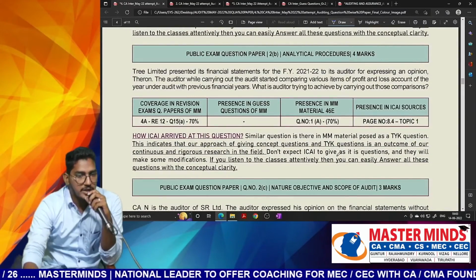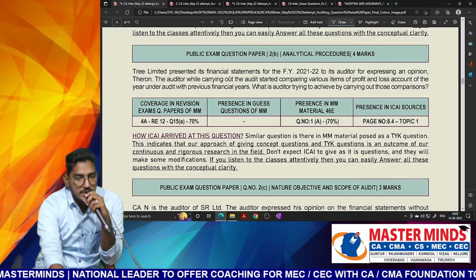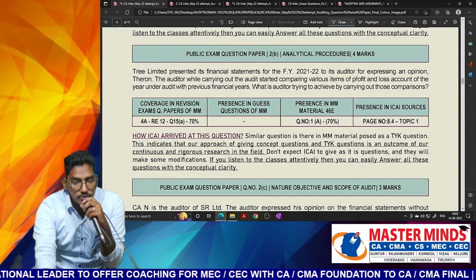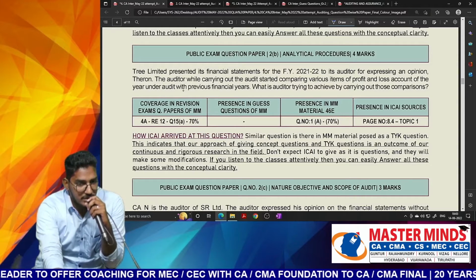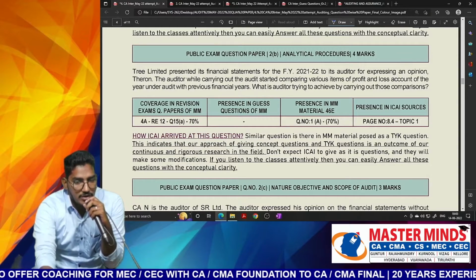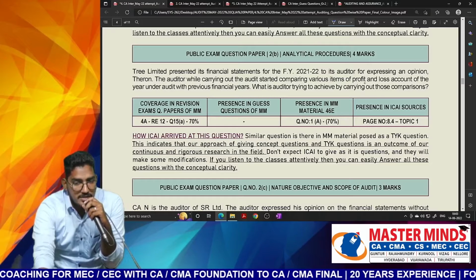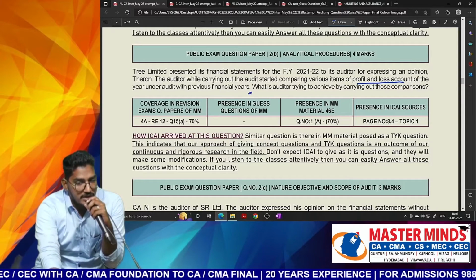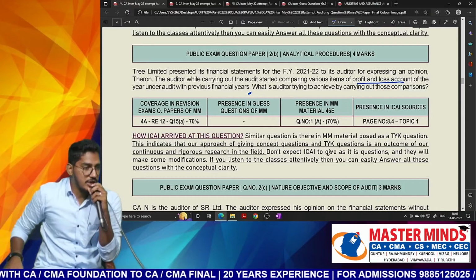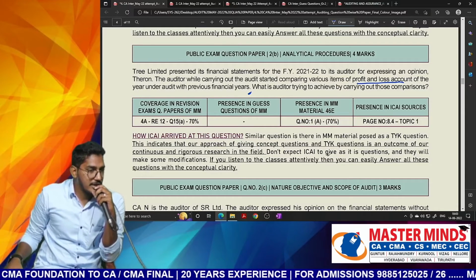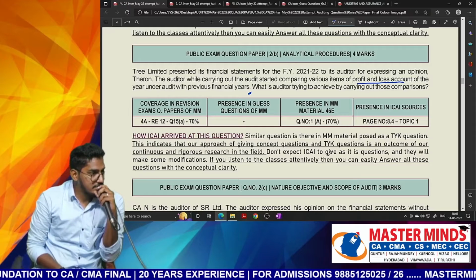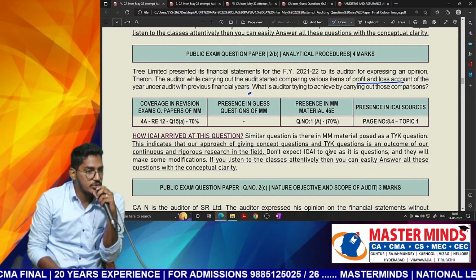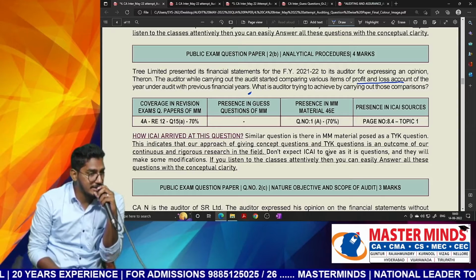Next thing, 2B. The Tree Limited presented its financial statements for the financial year 21-22 to its auditors for expressing an opinion thereon. The auditor, while carrying out the audit, started comparing various items of the P&L account of the year under audit with the previous financial years. What is the auditor trying to achieve? They are telling that the auditor is trying to study relationships and do comparison. So what is the auditor trying to do? He is trying to perform analytical procedures.